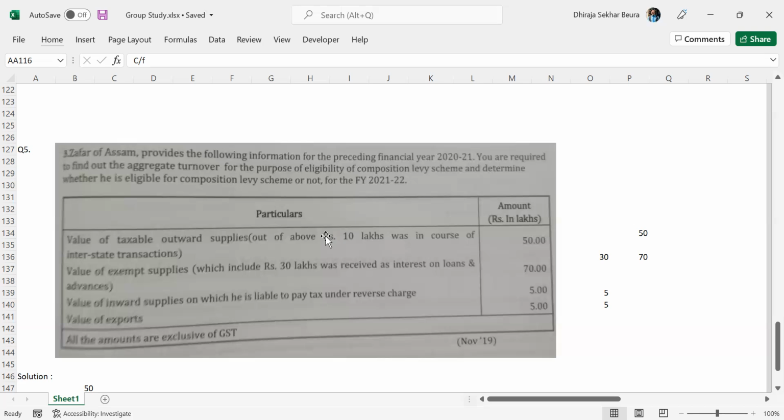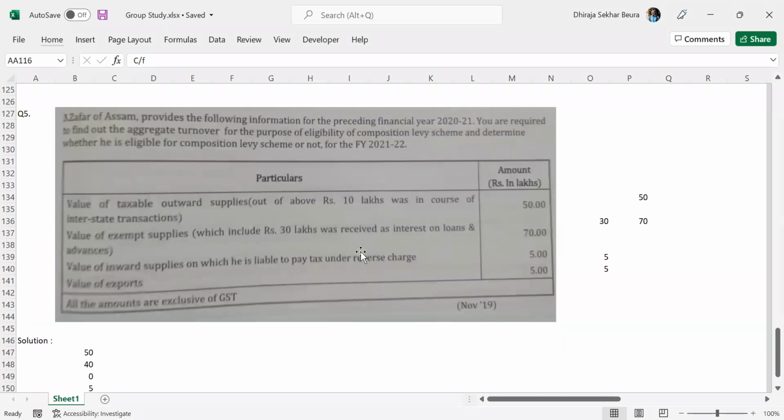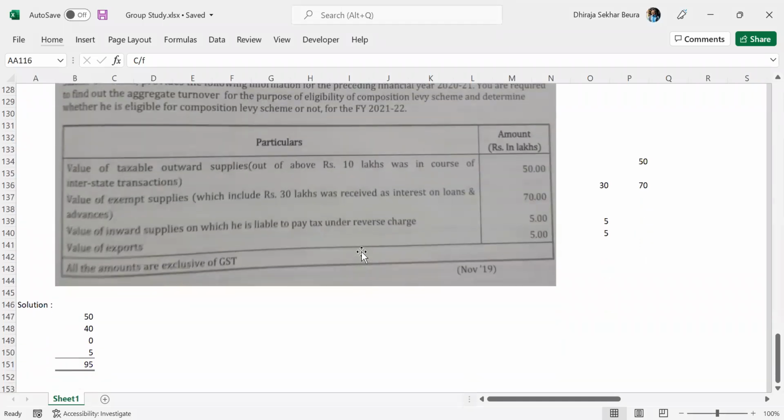Loans and advances is not a supply. It might be a supply for the bank, that is a whole different scenario. But us receiving interest on loans we have provided is not actually supply, because it is not even our business. So 30 lakhs will be deducted from the 70 lakhs for the calculation of aggregate turnover, and the final amount that will be included will be 40 lakhs. Any questions on this item?